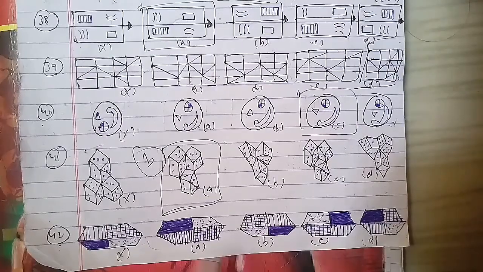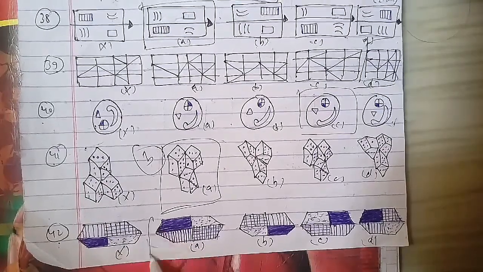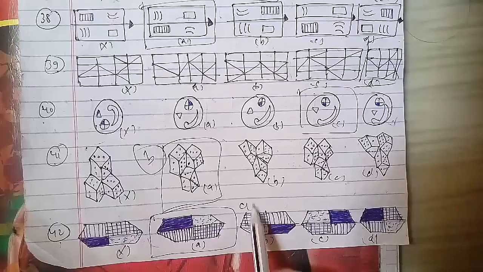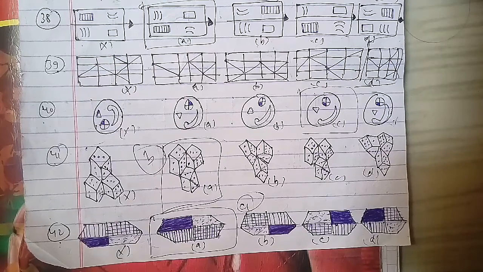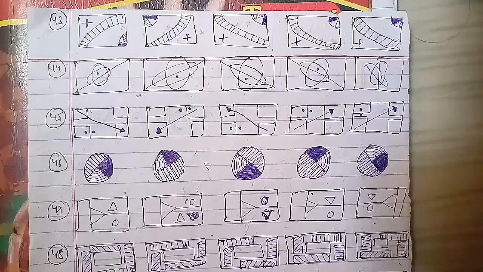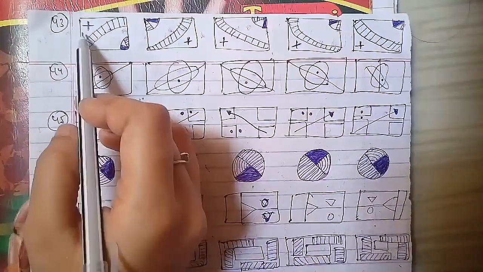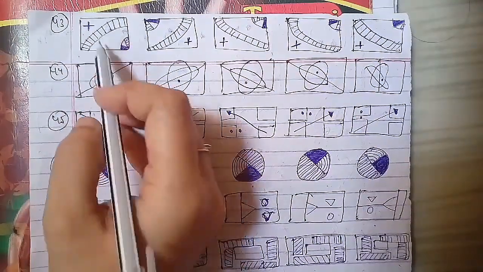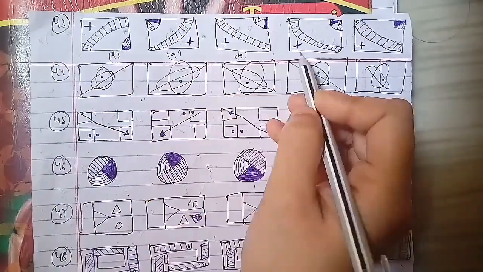We'll go ahead further, which is another question, your 43rd question of the session. Let's go ahead further. We'll be going ahead with the 43rd question of the session. Here you can see the plus sign. This has been the sign that has been the cross A, B, C and D. For that figure we have a water image here, and the water image will be the D figure for this particular question here.